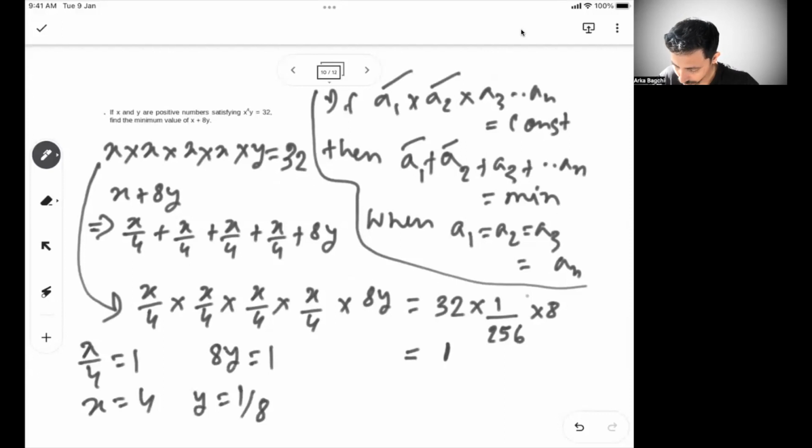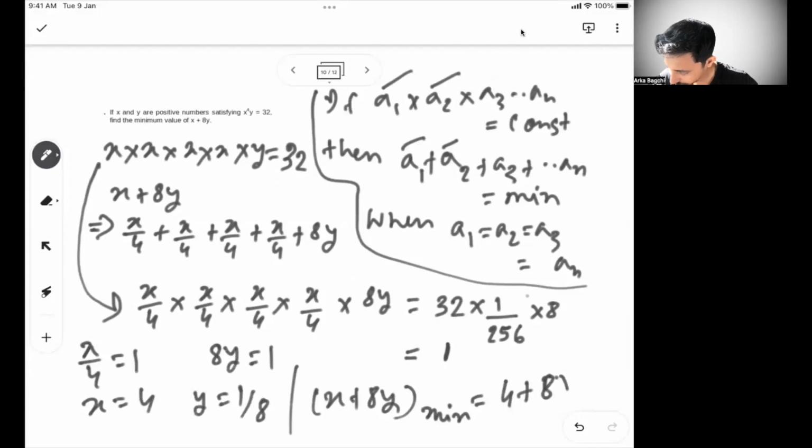Right? So the x plus 8y, which is asked in the problem, is minimum when x is 4 and y is 1 by 8. So 8 into 1 by 8 is 1, and 4 plus 1 is 5. So 5 is the minimum value. Right? So this is a very important one to understand.